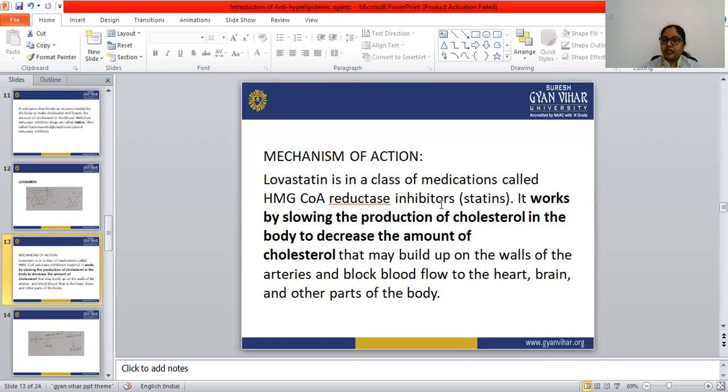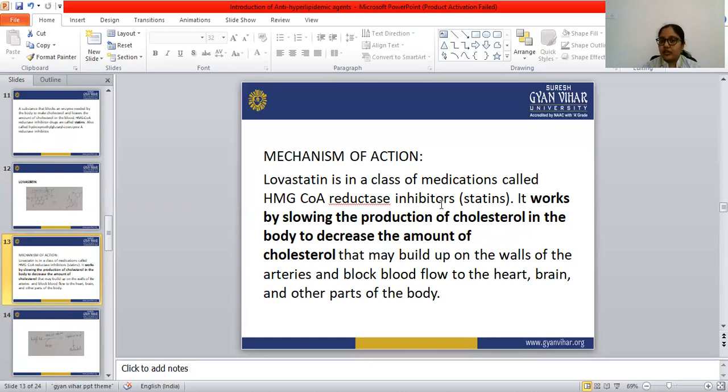When the production of cholesterol is decreased, obviously the amount of cholesterol in the blood decreases. Cholesterol may build up on the wall of the arteries and block blood flow to the heart, brain, and other parts of the body. So lovastatin's main mechanism of action is that it blocks the HMG-CoA reductase enzyme and lowers the cholesterol level.